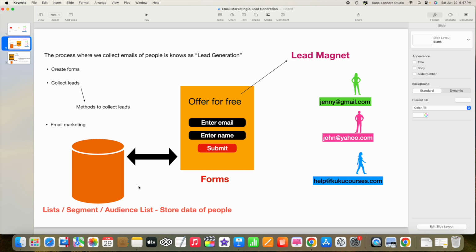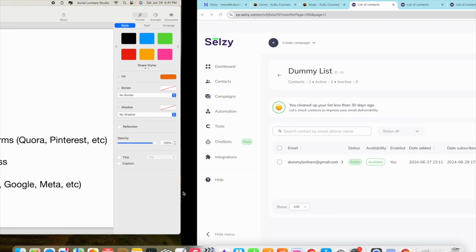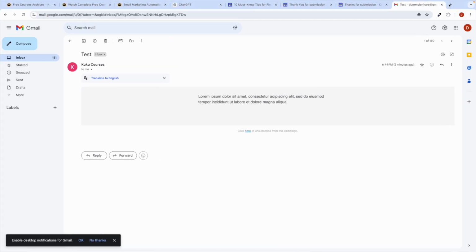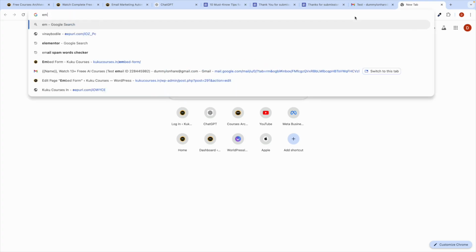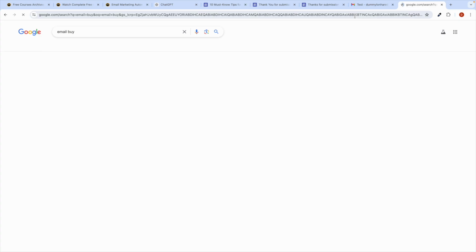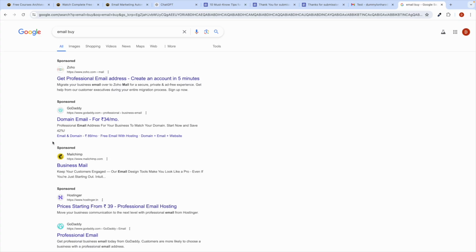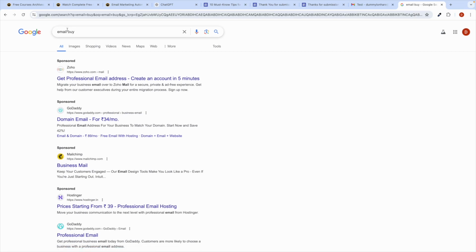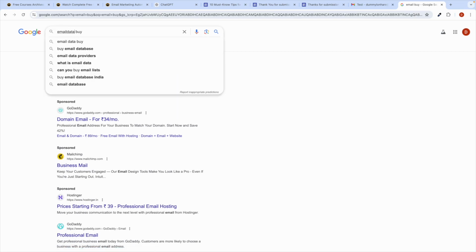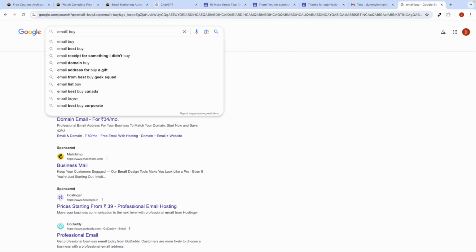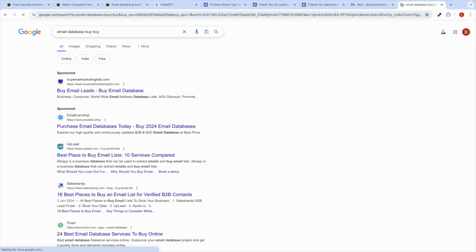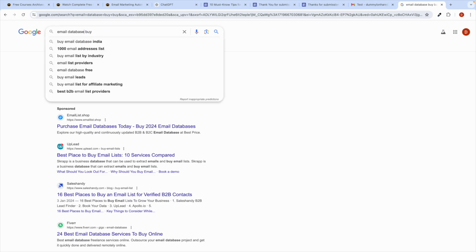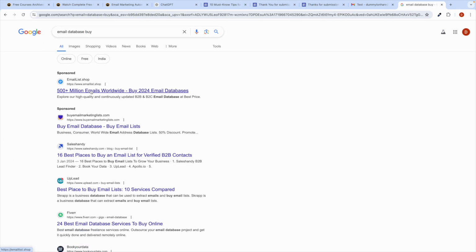One more thing that many people say is that you can buy the list. Basically there are plenty of websites, like you can see Email Buy, where you can buy a database.